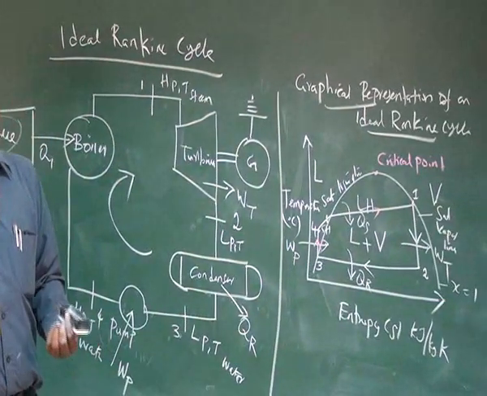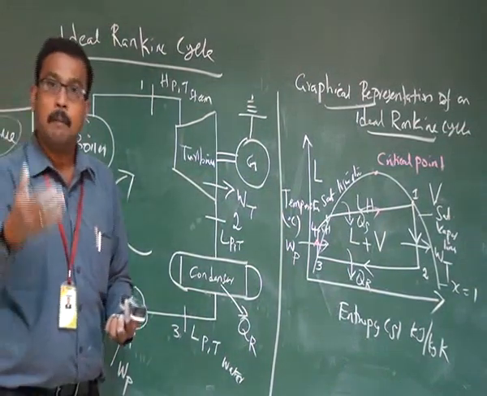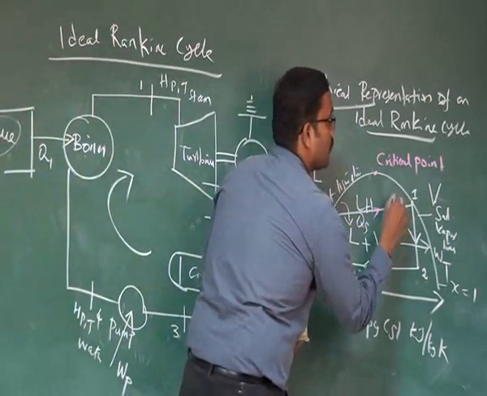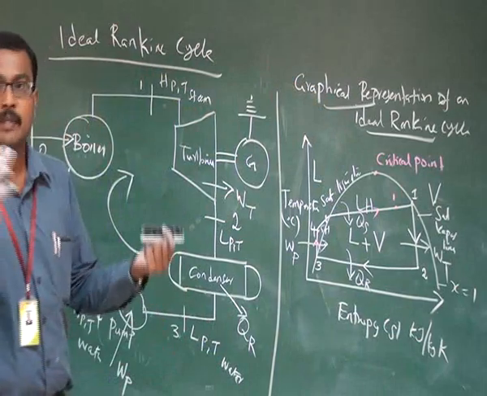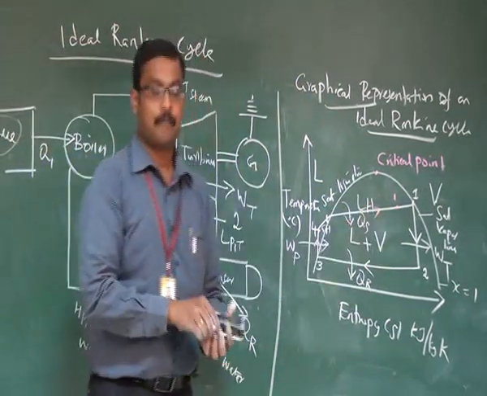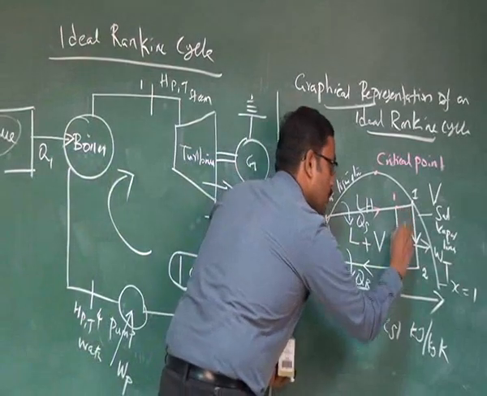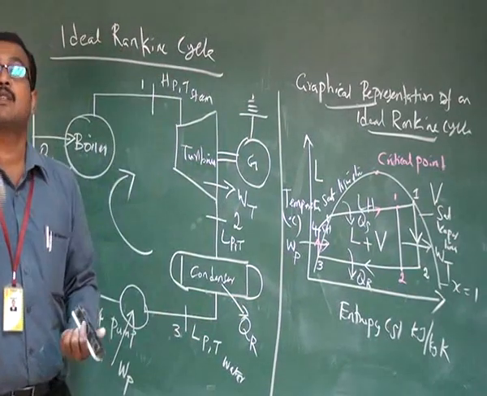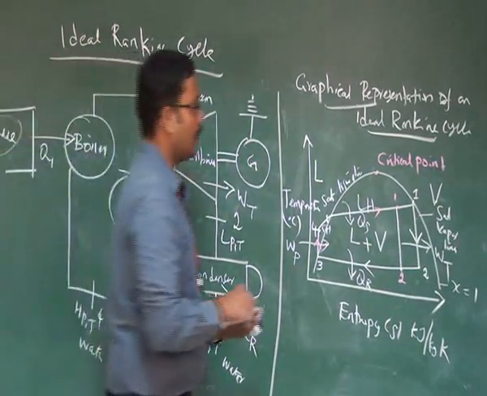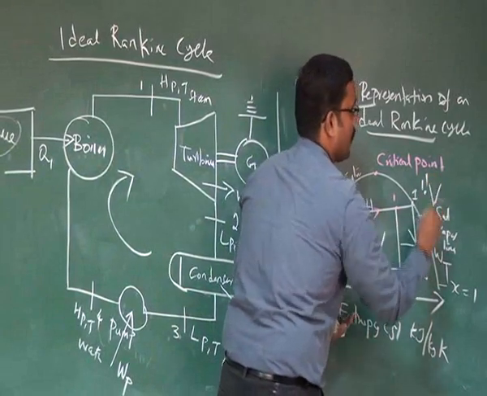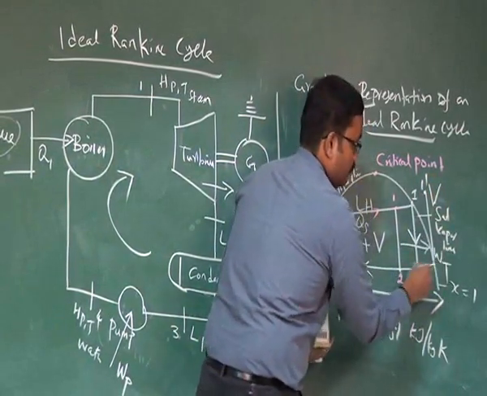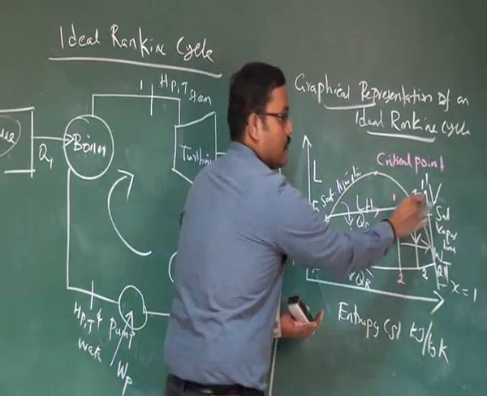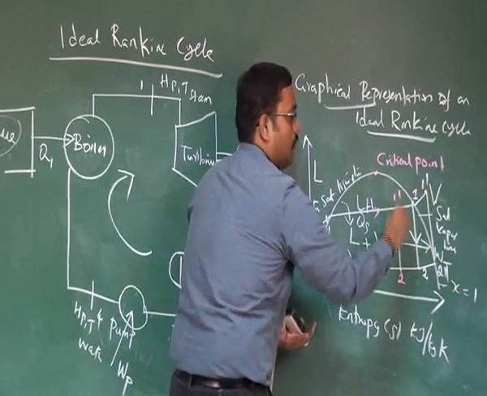That's the case. If it's a wet steam, the steam generated is below the saturation temperature of water, and that can be represented as 1. It is inside the dome because wet steam is a mixture of liquid plus vapor. Then again 1 to 2. If it's a superheated steam, then you can mark a point here. It may be 1 dash, 2 dash, like this. So we now differentiate between wet steam and dry superheated steam, 2 dash.